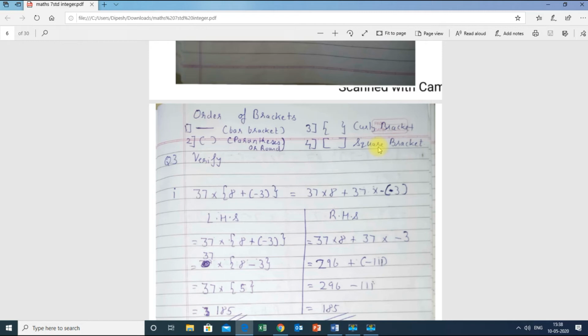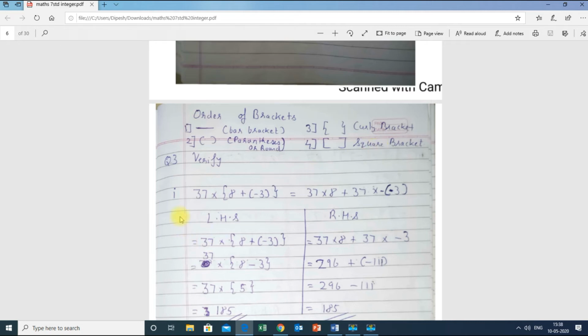Now the first sum, question number 3, they are asking us to verify. Verify means what? We have to prove that the LHS, that is the left hand side, and the RHS, the right hand side, are both the same. If both are the same, then I can say it is verified. If both are not the same, then it is not verified. So it is not equal, I mean to say.